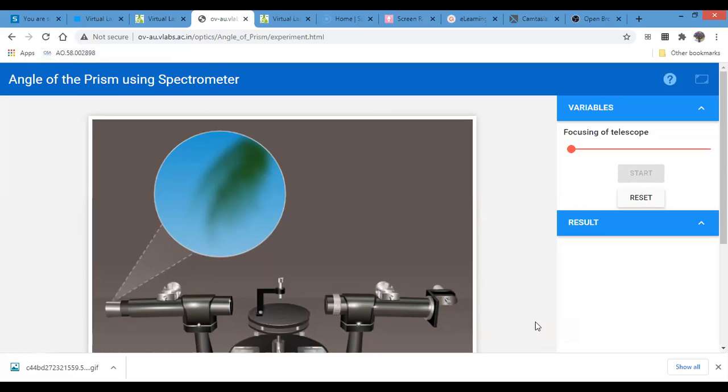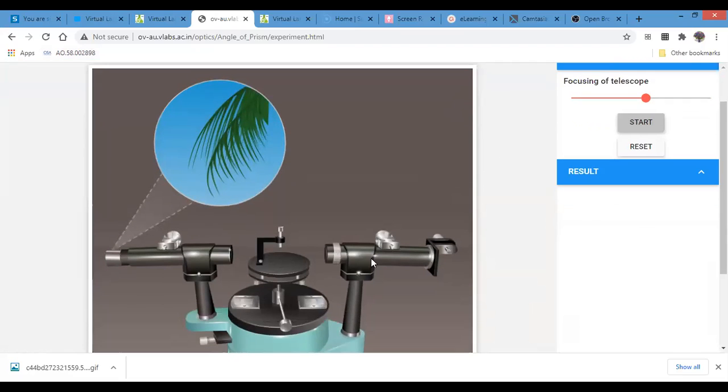Right. This is the next one, which is for focusing of the telescope. You have to record that: by moving this you can focus the telescope. Now you can see how the telescope is focused. Okay, so now it will start, and now the focusing of the telescope is done. So this is how the recording is to be done.